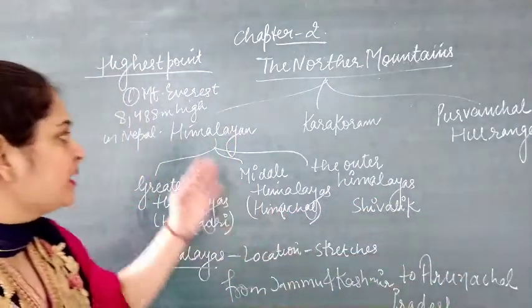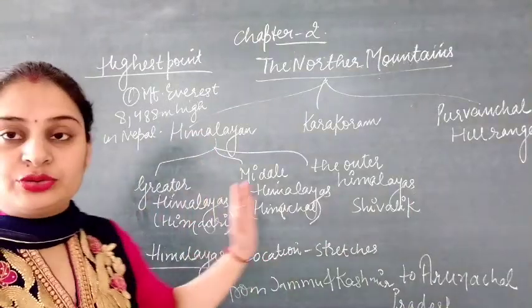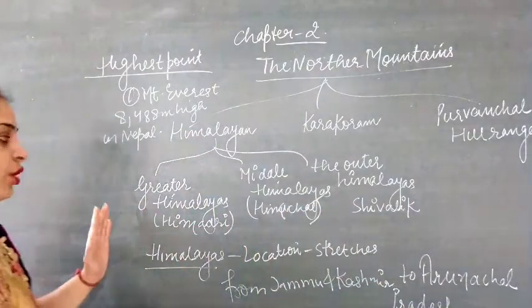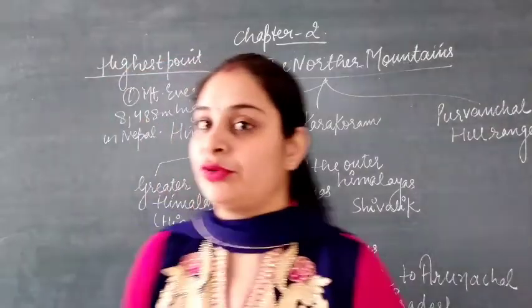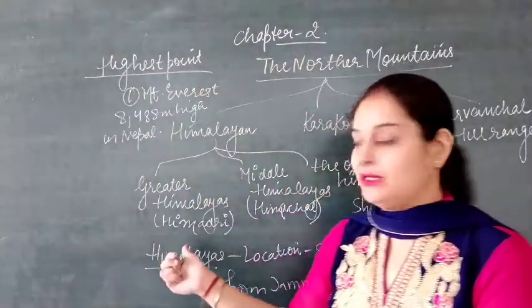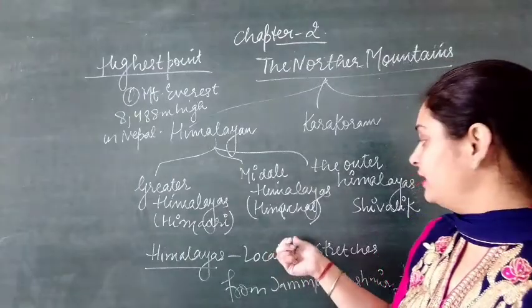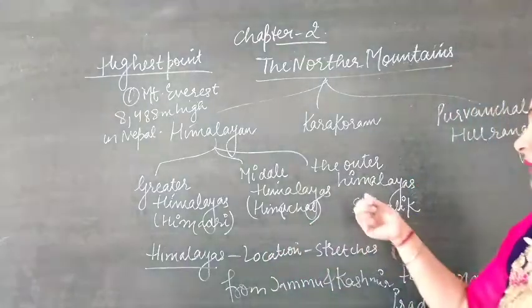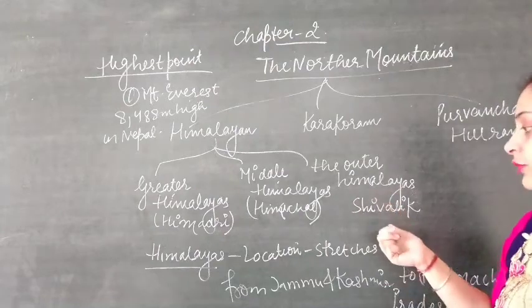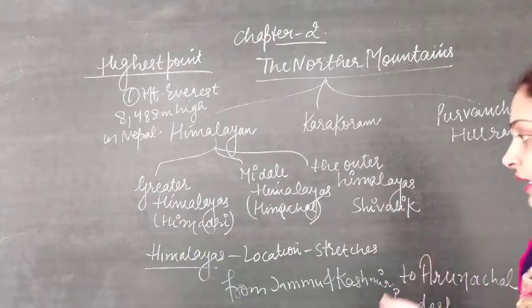Further, the Himalayan ranges are divided into three categories. The first is called the Greater Himalaya. The other name for Greater Himalaya is Himadri. The second one is Middle Himalaya. The other name for Middle Himalaya is Himachal. And then the third, the Outer Himalaya. The name for the Outer Himalaya is Shivali.